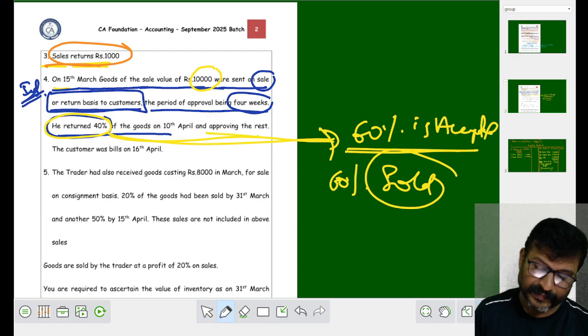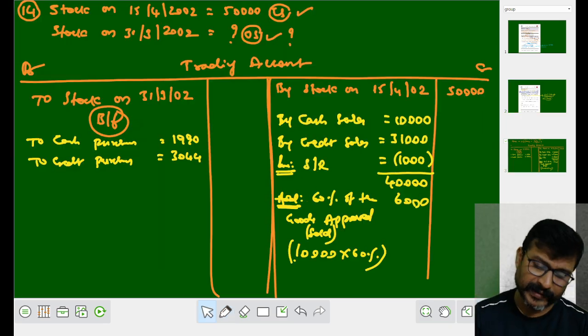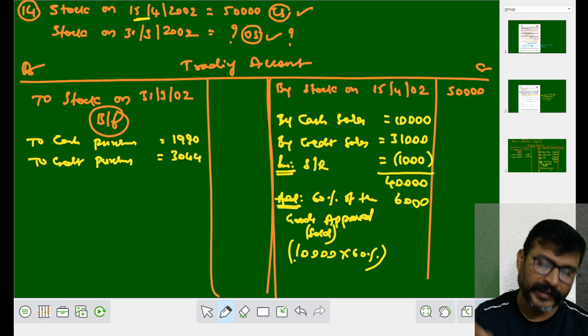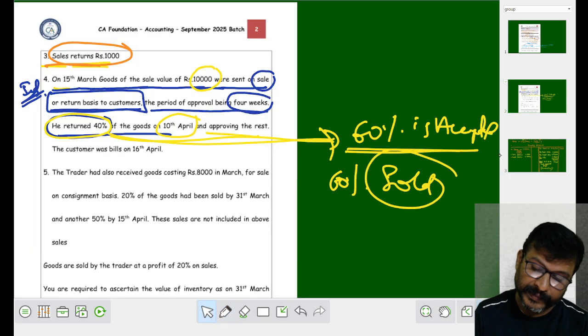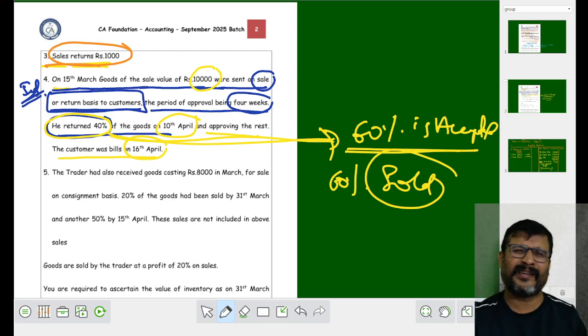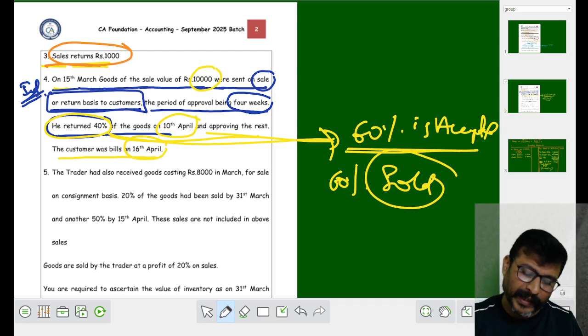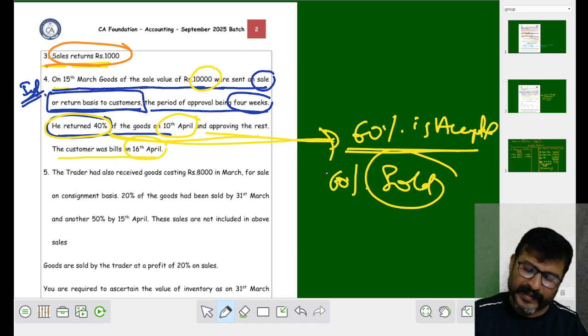So 60% is approved, and the rest he approved. On when he approved? On 10th April he approved. 10th April means it comes within the 15th April. Then the remaining he approved, and the customer was billed on 16th April, or the billing is all done on 16th April, that doesn't matter, but approval is given on time. 60% returned, 40% approved. Approved means what? We have already taken it as sold. 40% returned, already entry is done.